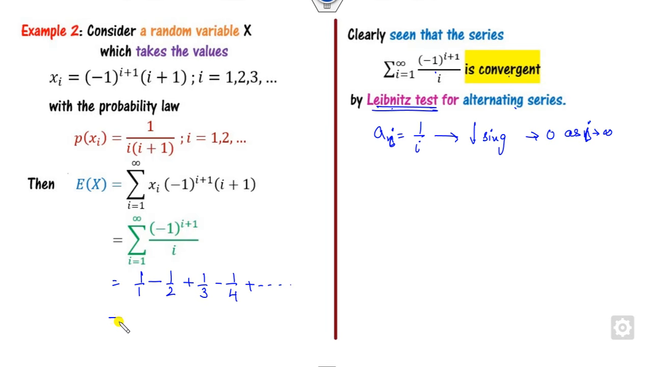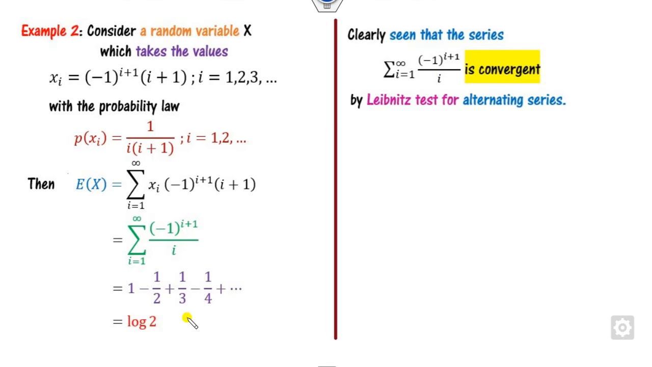So do you remember that? What is the sum of this? This is nothing but log of 2. You can see the sum is finite. It means that existence is there, but that is not true. For existence, you have to check whether this is there or not.